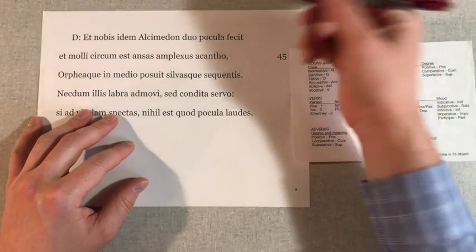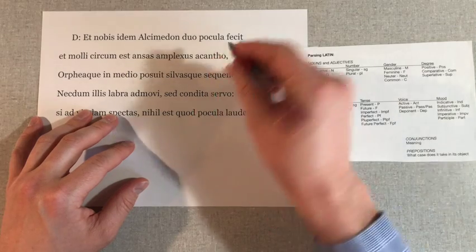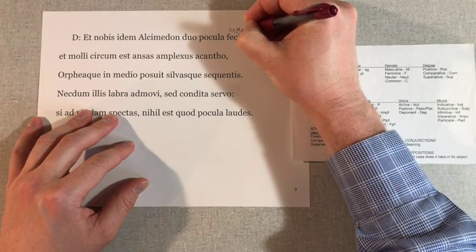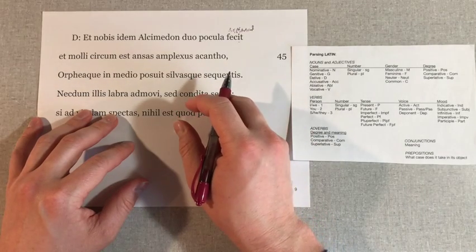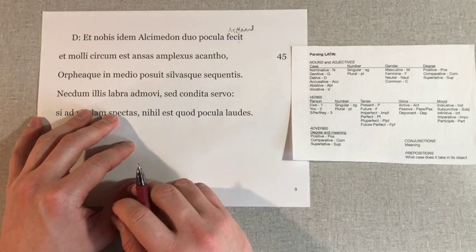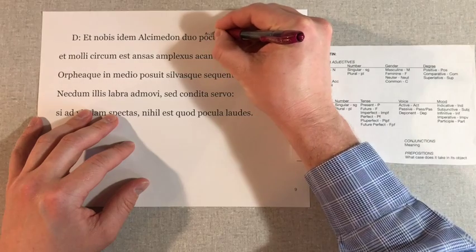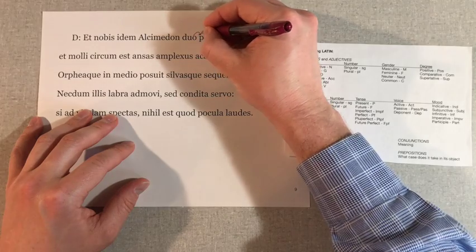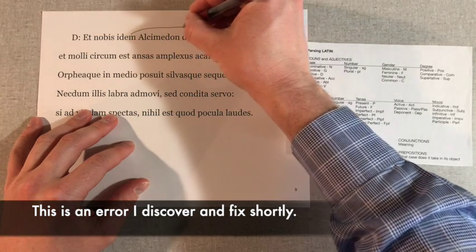And then here we have our verb. As you can see from the e, this is going to make it the perfect tense of the verb for make or do, third person singular. So this verb does want a dative, it doesn't want an ablative of person. You don't use the person as the ablative of means for making pocula, which then must be the accusative plural neuter direct object. Duo modifying that, idem also referring over to pocula.